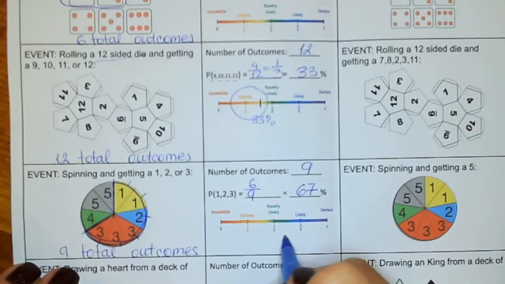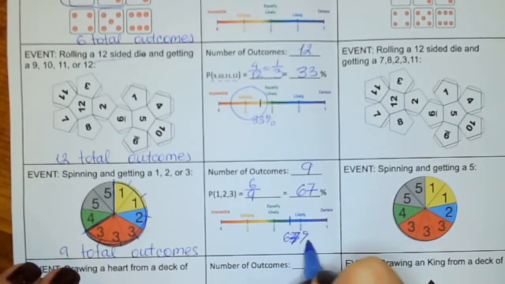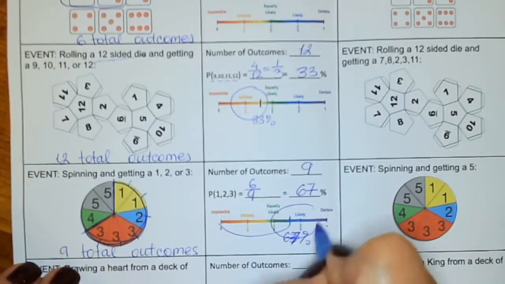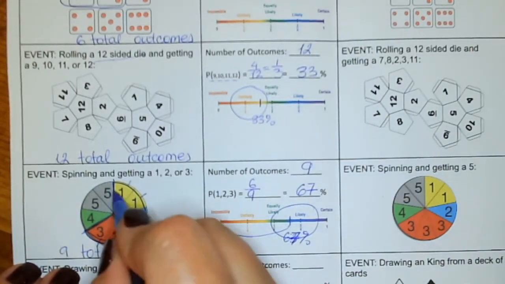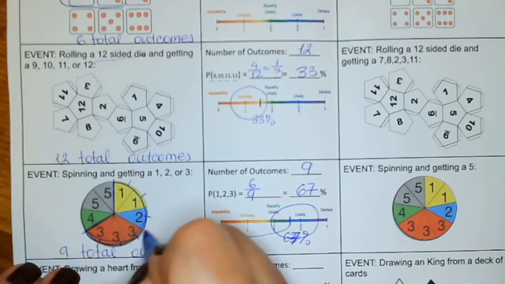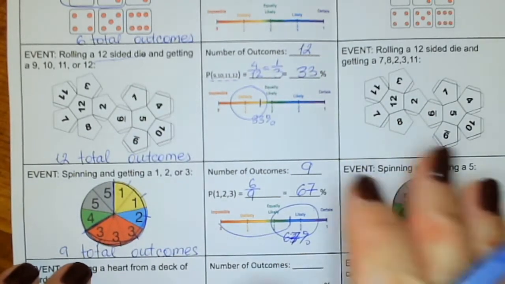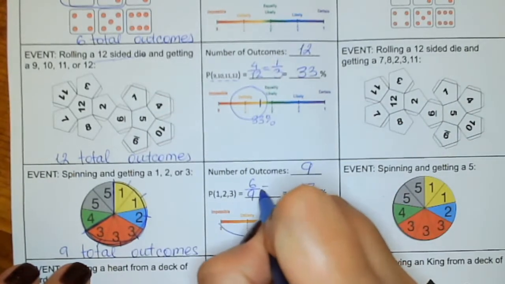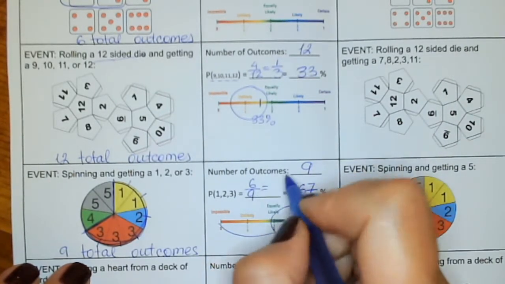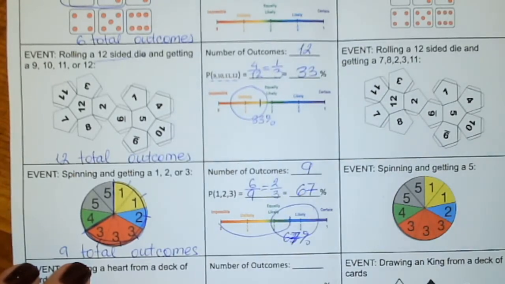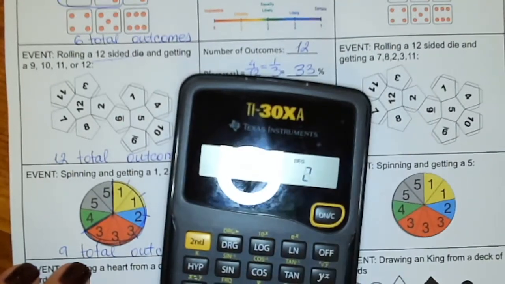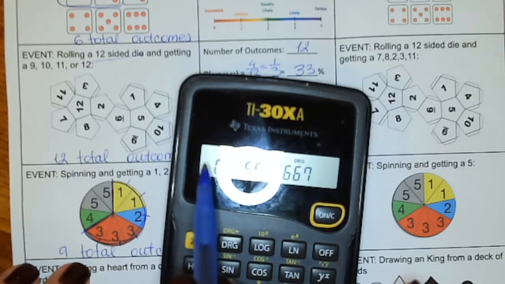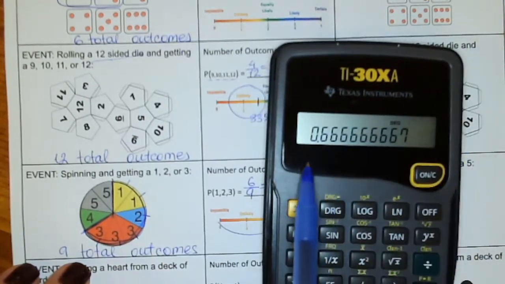That's more than half, so maybe like right here, 67. So it's likely to get a 1 or a 2 or a 3 because it is more than half chance of landing on those numbers. I can simplify this fraction by dividing by 3. I have 2/3. And if I divide 2 by 3 in the calculator, that's 67% as well.